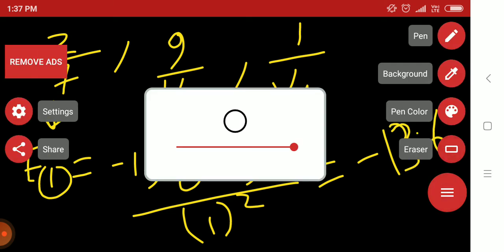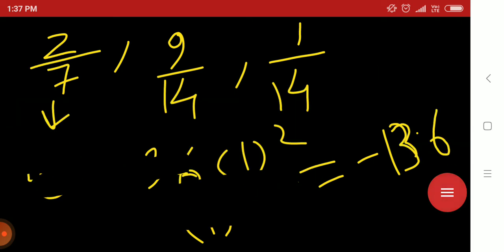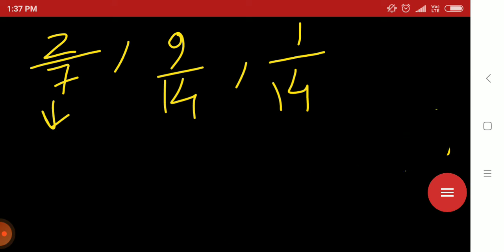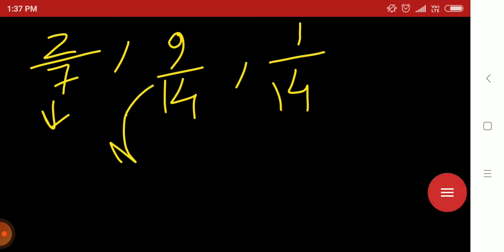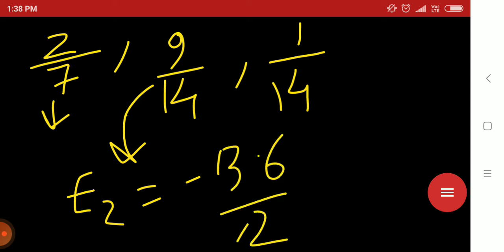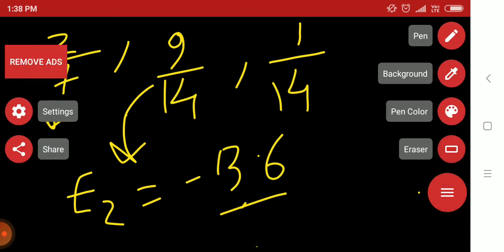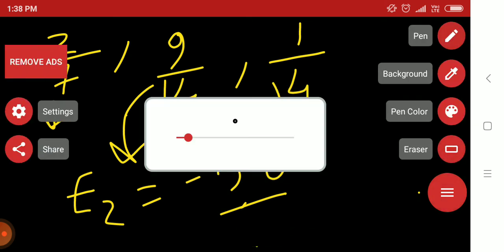Similarly, for wave function psi 210, that is psi NLM, N equals 2. The probability is 9 by 14, and corresponding to 9 by 14 the energy E2 is minus 13.6 by 2 whole square.